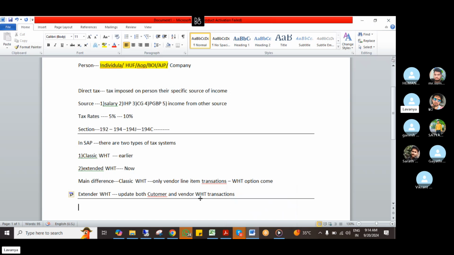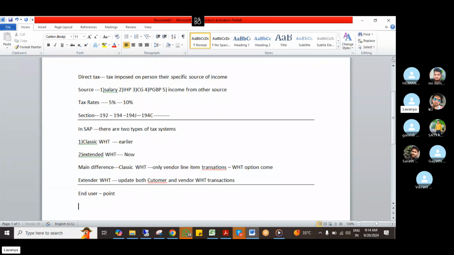Then we come to now, from the SAP point of view, we learned what systems there are, and now we come to the SAP end user point of view. How is the end user going to post the transactions? After that we will do the configuration, right? What transactions does the end user post? End user point of view, we will learn.